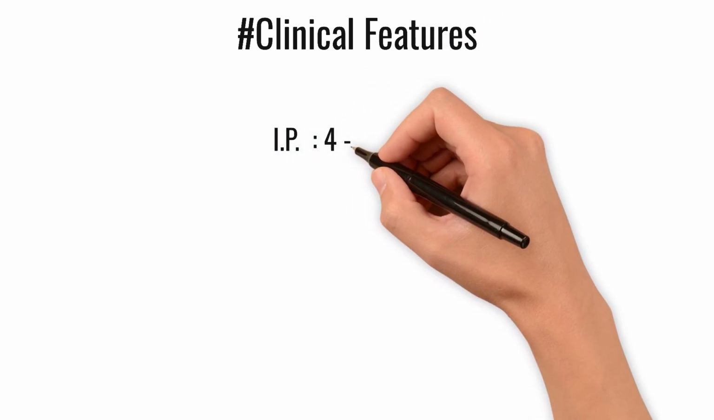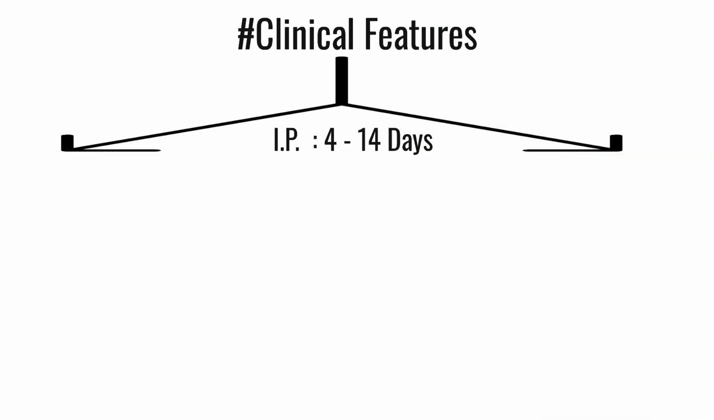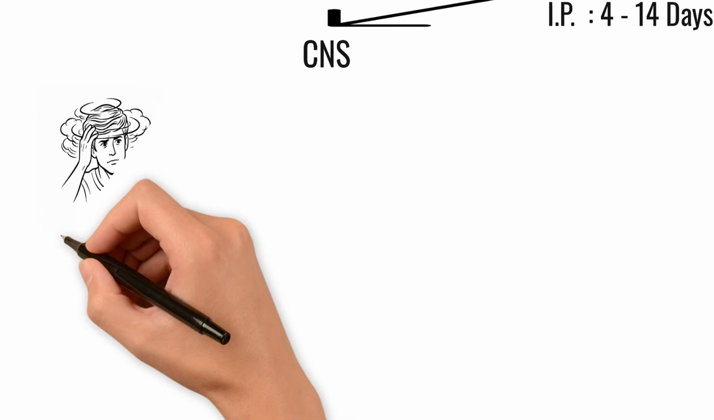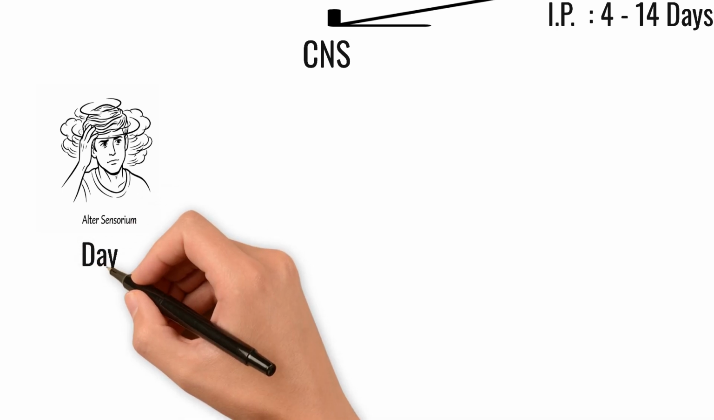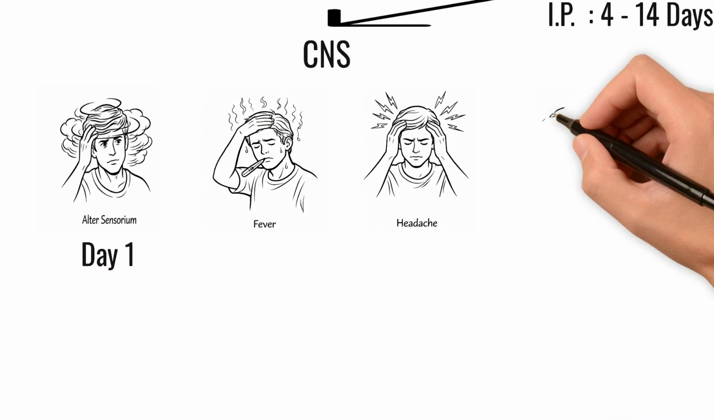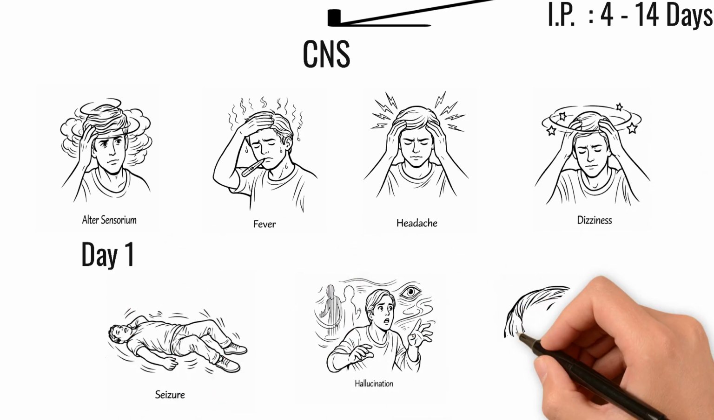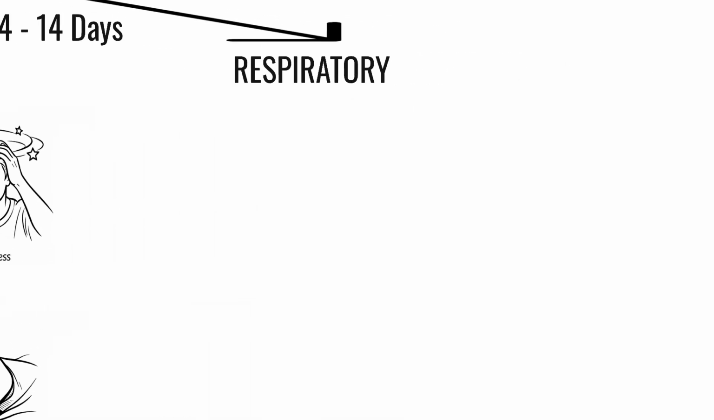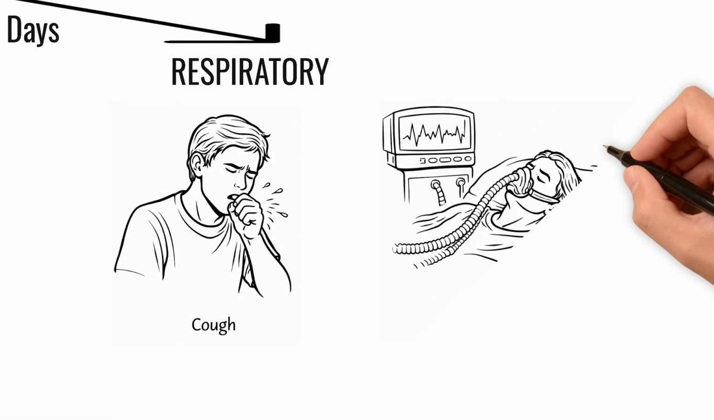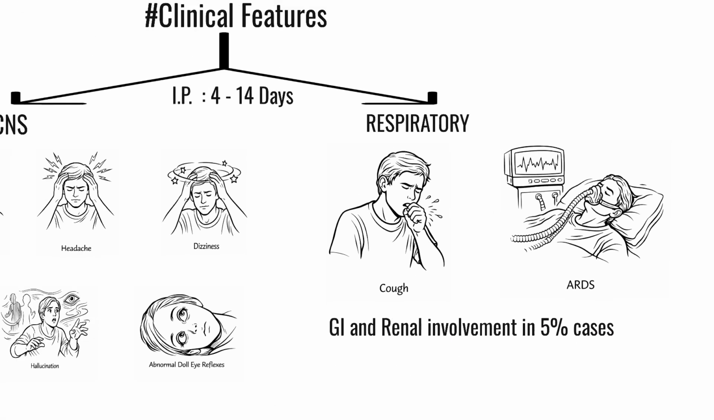So, what are the clinical features of this infection? It has an incubation period ranging from 4 to 14 days, mainly involving the central nervous system and respiratory system. In the central nervous system, from day 1 of illness, it causes altered sensorium, fever, headache, dizziness, seizure, hallucination, and abnormal deep tendon reflexes. In respiratory symptoms, it causes cough and acute respiratory distress syndrome, and it can also involve the gastrointestinal and renal systems in 5% of cases.